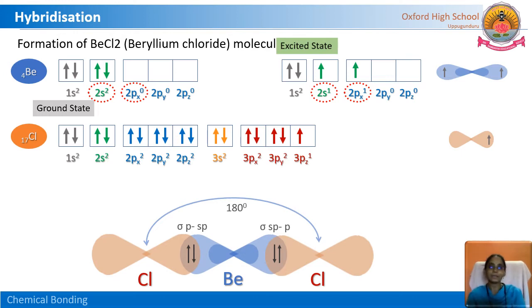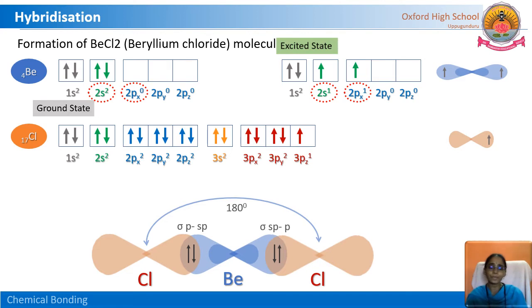That's why the shape is linear, because even though beryllium is an electron deficient molecule, because of this hybridization phenomenon, the reshuffling of electrons happens inside the beryllium atom, and so the hybrid sp orbitals are formed. After forming, these sp hybrid orbitals are ready to participate in the chemical reaction, ready to make the bonds with the two chlorine atoms.